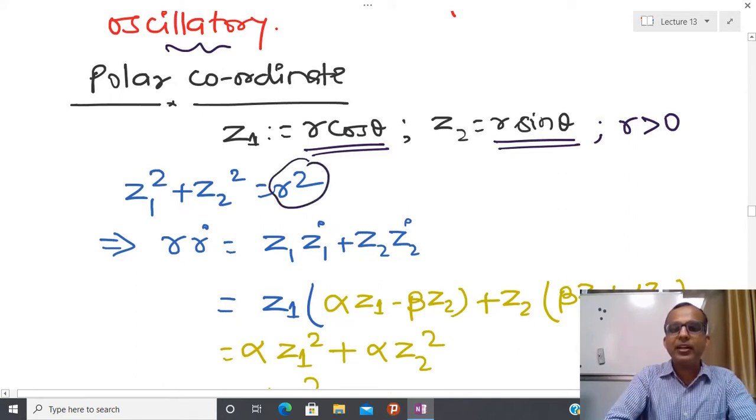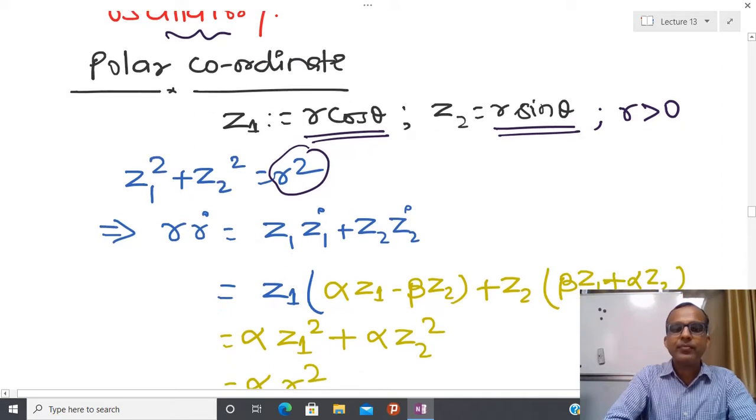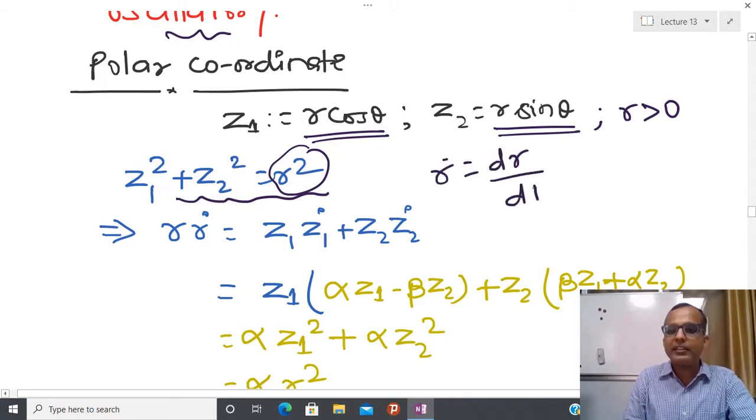From here you can easily see that if I differentiate this relation with respect to time, then I have 2r r dot, where r dot is nothing but dr by dt. So I am defining it like this. The 2 and 2 will come here, and here again I am differentiating with respect to time.